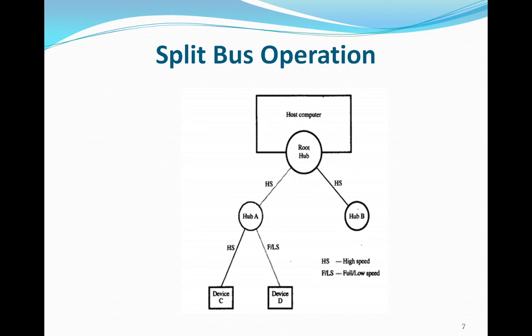Any data entering at one end of the pipe is delivered at the other end. Issues such as addressing, timing, and error detection and recovery are handled by USB protocols. The USB protocol I will discuss in the later classes.